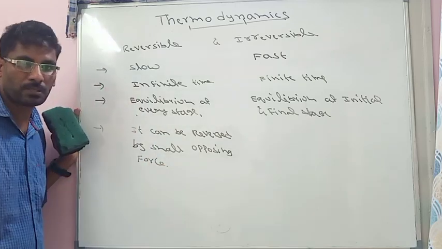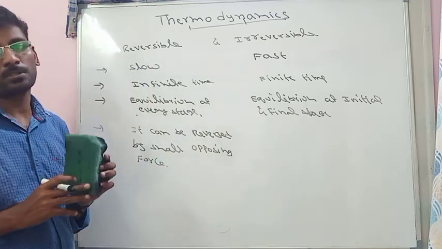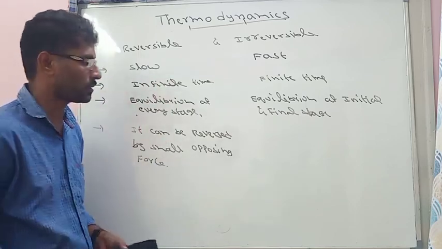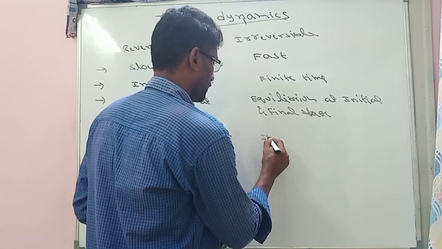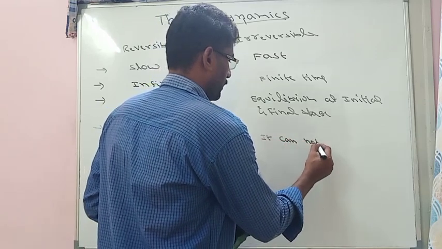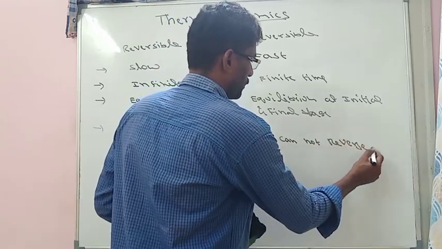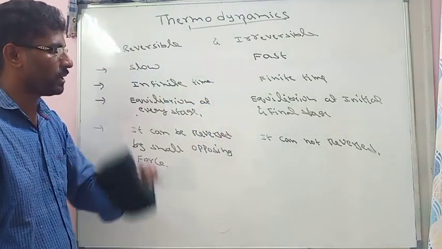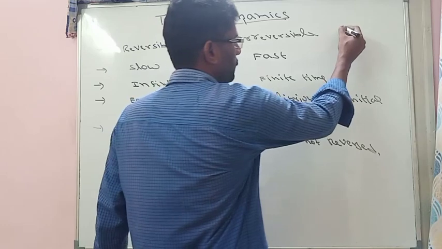In a reversible process, if we place any small opposing force, then it can be reversed, but an irreversible process cannot be reversed. So these are the points. What is actually a reversible process is this.